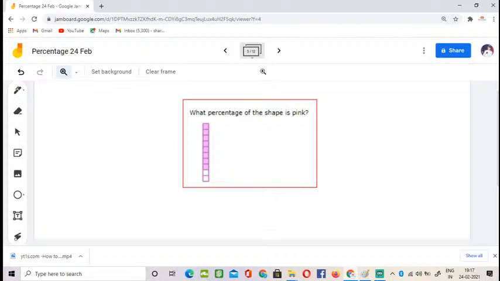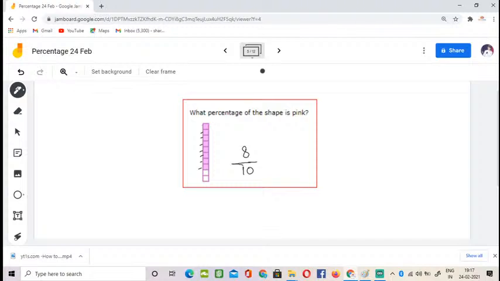So what percent of the shape is pink here? As we discussed, here also we don't have 100 blocks. We have only 10 blocks. Out of 10, how many are filled with pink color? 1, 2, 3, 4, 5, 6, 7, 8. Out of 10 blocks, 8 are filled with pink color.